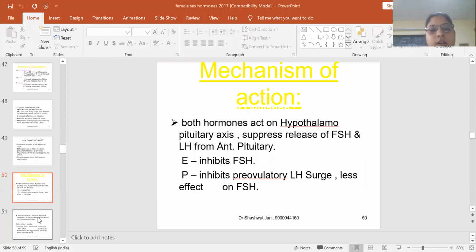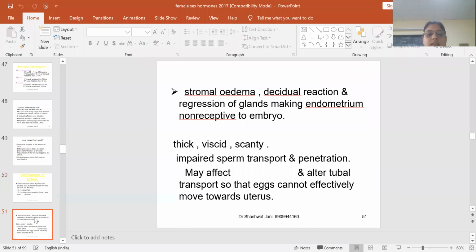Mechanism of action, I've already told you: the hypothalamus suppresses the release of FSH and LH. Estrogen will inhibit the FSH and progesterone will inhibit the LH surge. This is the basic mechanism of action. There will be stromal edema, decidual reaction, and regression of endometrial glands, and thick, viscid and scanty cervical discharge.